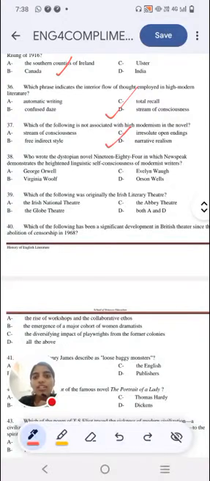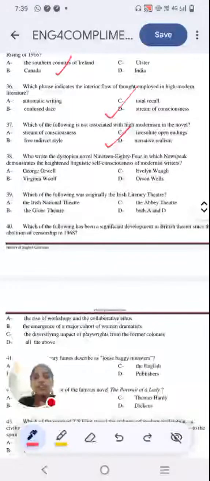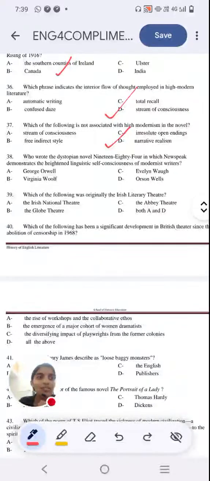Next question, who wrote the dystopian novel 1984 in which Newspeak demonstrates the heightened linguistic self-consciousness of modernist writers? Simple. Who wrote the novel 1984? Option A, George Orwell. Option B, Virginia Woolf. Option C, Evelyn Waugh. Option D, Orson Welles. Let me know. This is the same person who wrote Animal Farm, Inside the Whale, Burmese Days, and a few more works that are not coming to my mind. Animal Farm is on top of the list. And 1984, a dystopian novel, was written by George Orwell.